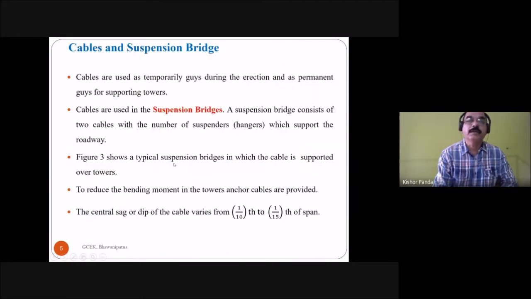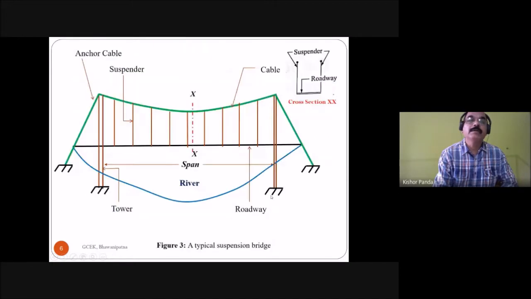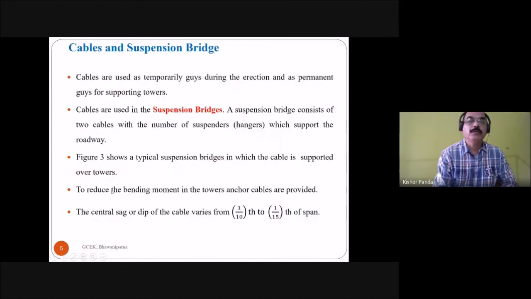Figure 3 shows a typical suspension bridge in which the cable is supported over towers. To reduce the bending moment in the tower, anchor cables are provided. This is the tower, so the cable is supported by the tower. The anchor cable is provided at both ends of the cable to reduce the bending moment in the towers.